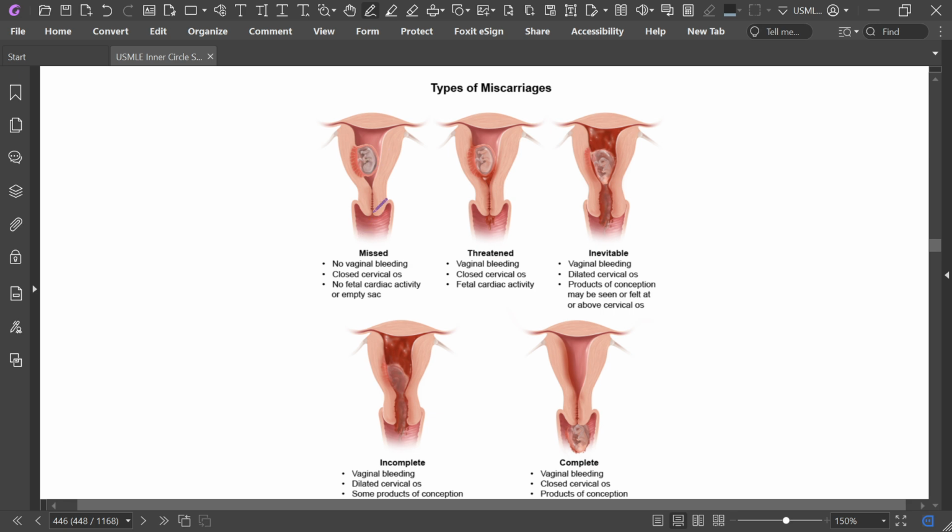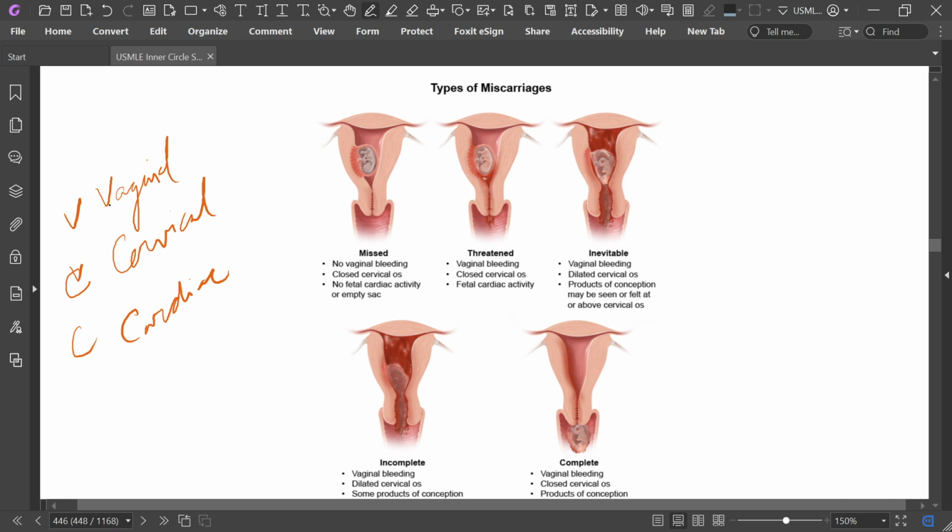This is missed abortion. Three things we need to consider in case of abortion: vaginal bleeding, cervical os, and cardiac activity. So, VCC.